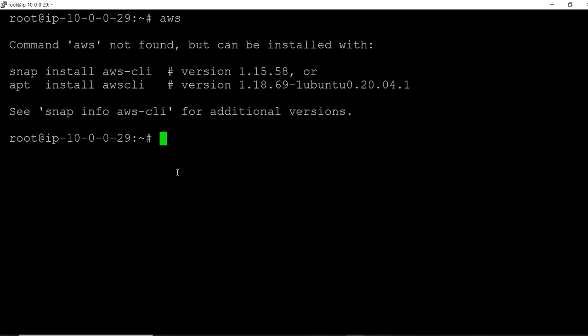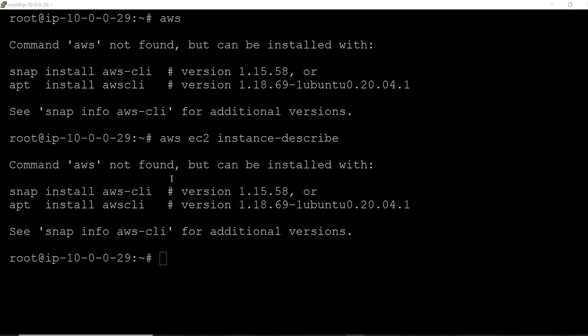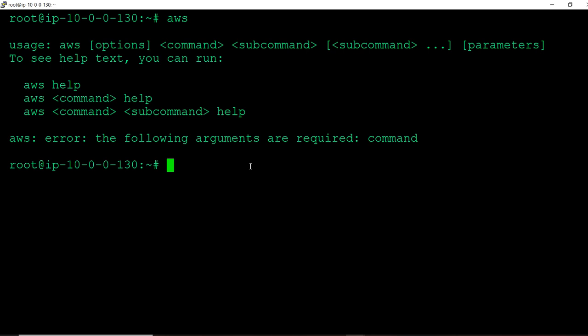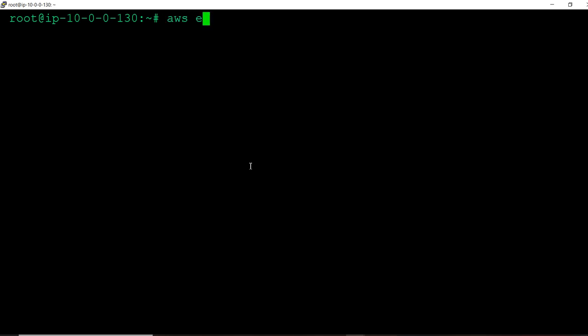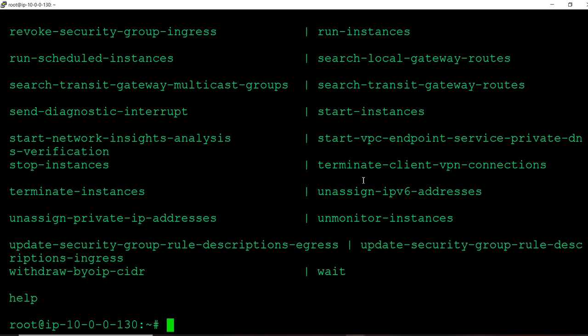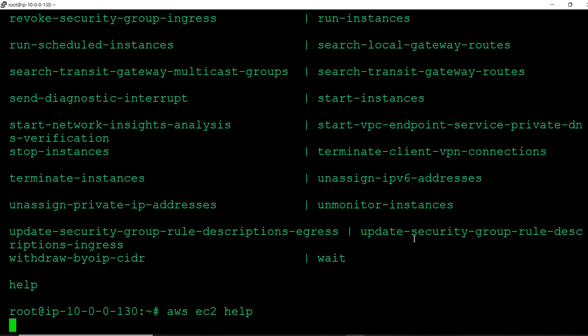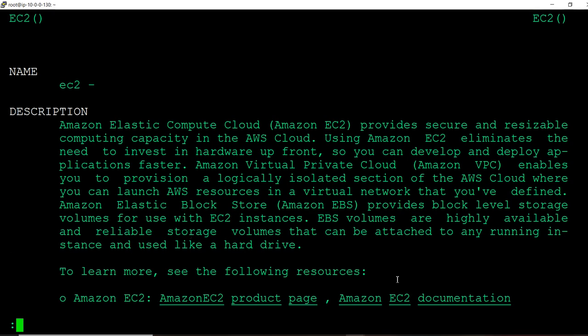Now what I will do here, aws ec2 describe instances. Okay, here AWS is not there, right? Okay, I will go here and fetch aws ec2 describe-instances. If you do aws ec2 help, you will get a lot of commands.